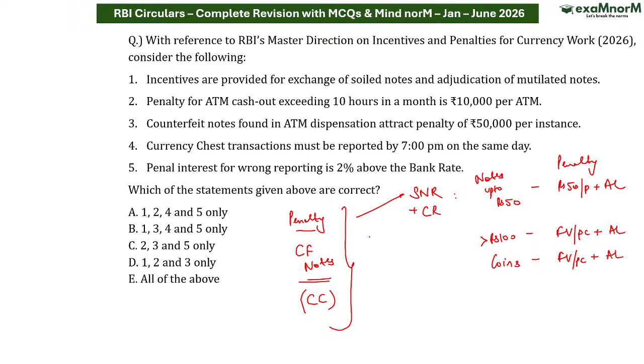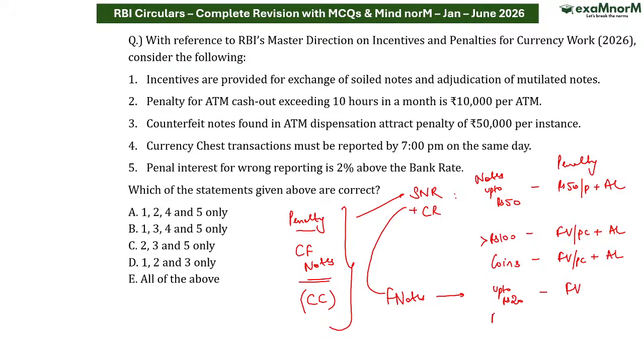Now if I talk about the counterfeit notes, अगर यहीं इसी में काउंटरफिट नोट्स मिल जाते हैं तो फिर कहानी कैसी होगी? Sir, in case of counterfeit notes, if the counterfeit notes are found to be of denomination up to 20 rupees, that means 5, 10, 20, then in that case what will be the penalty? Sir, in that case penalty value will be face value.